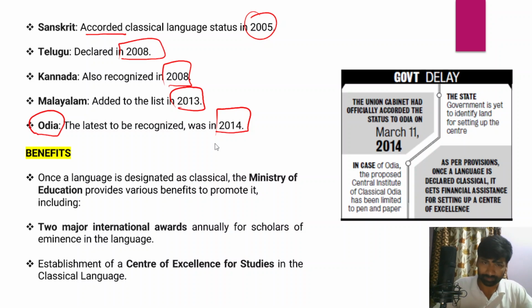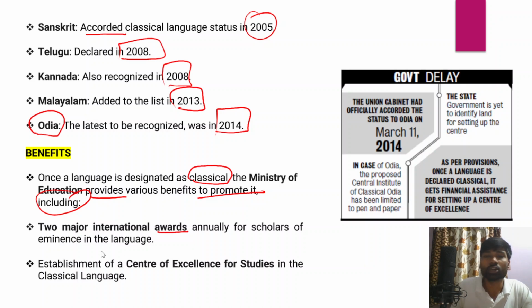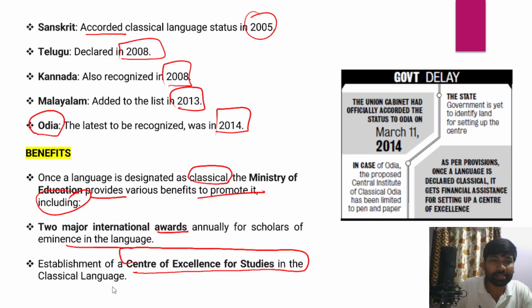And once any language is given classical language status, what benefits does it enjoy? Once it is designated as a classical language, the Ministry of Education will provide various benefits to promote it, including 2 major international awards annually for scholars of eminence in the language, and the establishment of a center of excellence for studies in the classical language, right? So these are the different benefits accorded to any language recognized as a classical language.